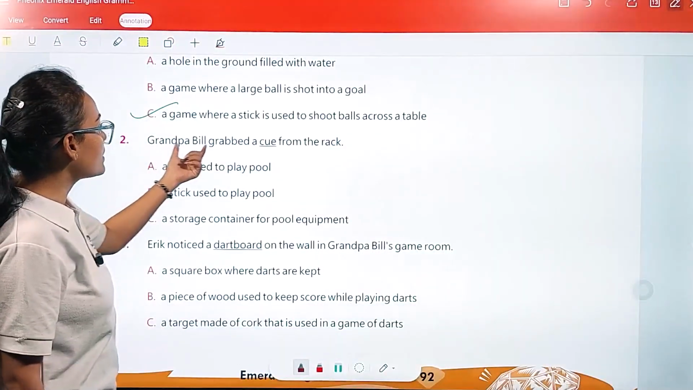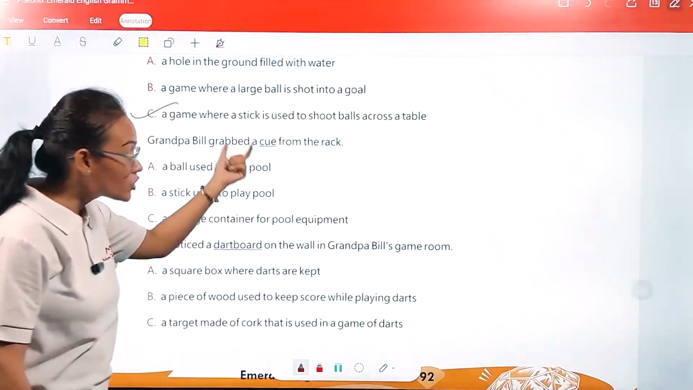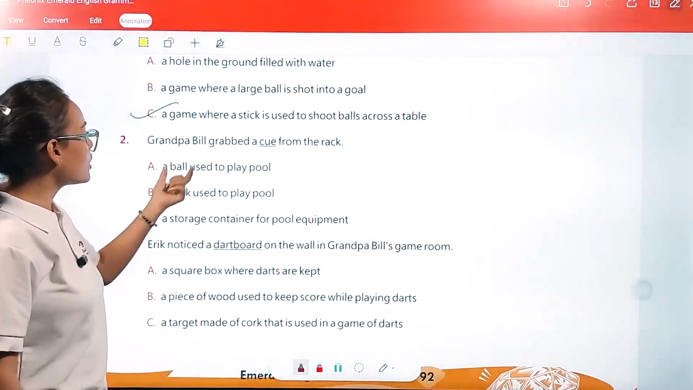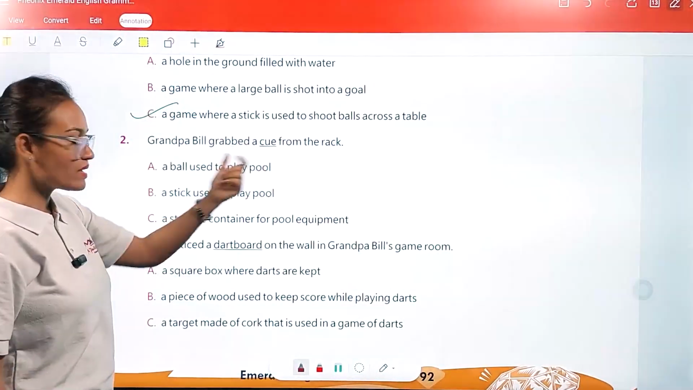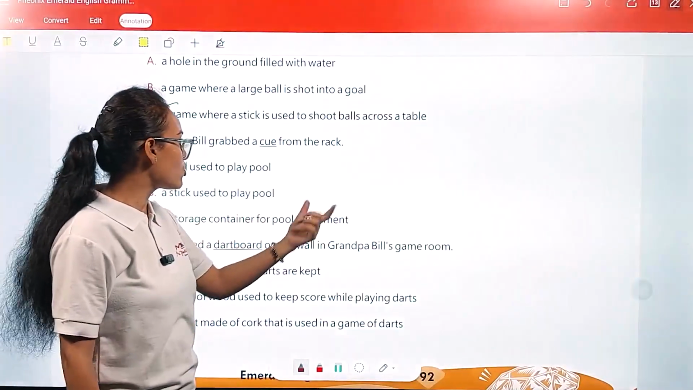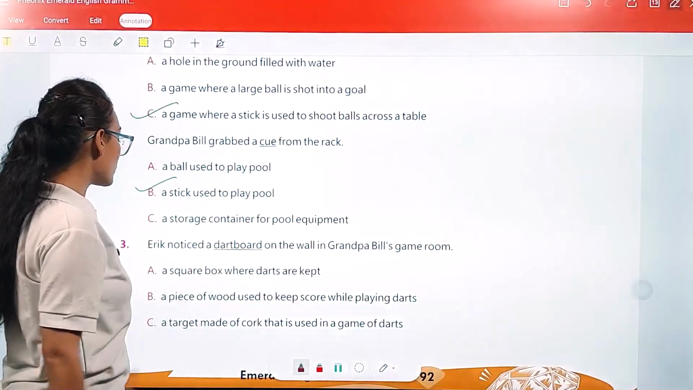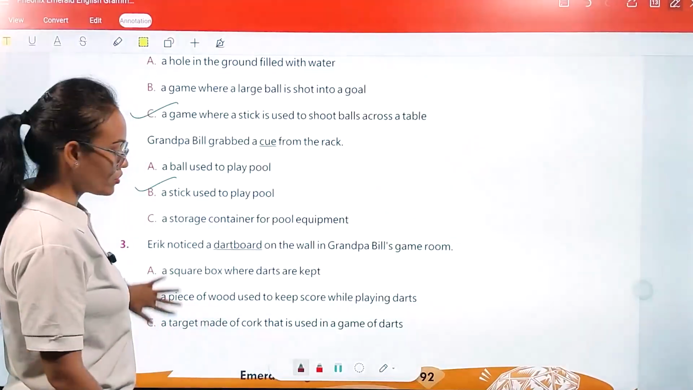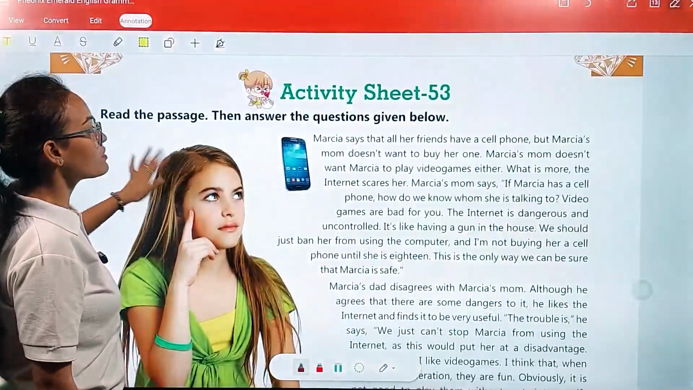Two: Grandpa Bill grabbed a cue from the rack. So what is the exact meaning of cue? A ball used to play pool, a stick used to play pool, a storage container for pool equipment. A stick used to play pool. The third one, you are going to do on your own. Now activity sheet number 53.